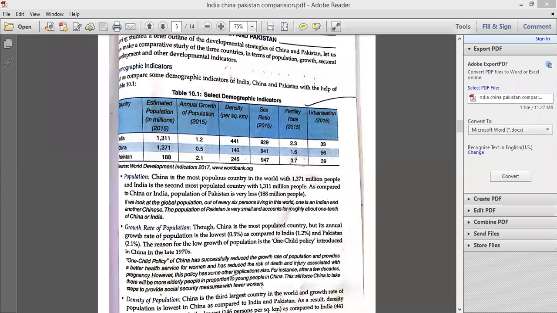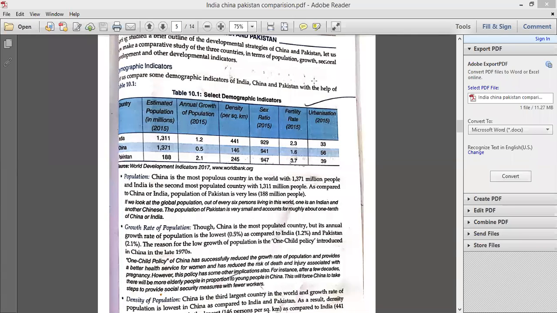China is the third largest country in the world. Largest means area-wise. And the growth rate of population is lowest in China as compared to India and Pakistan. As a result, the density of population in China is the lowest as compared to India. If you look at the data, in India, the density of population is 441 persons per square kilometer. In China, it is 146 persons per square kilometer. And in Pakistan, 245 persons per square kilometer.